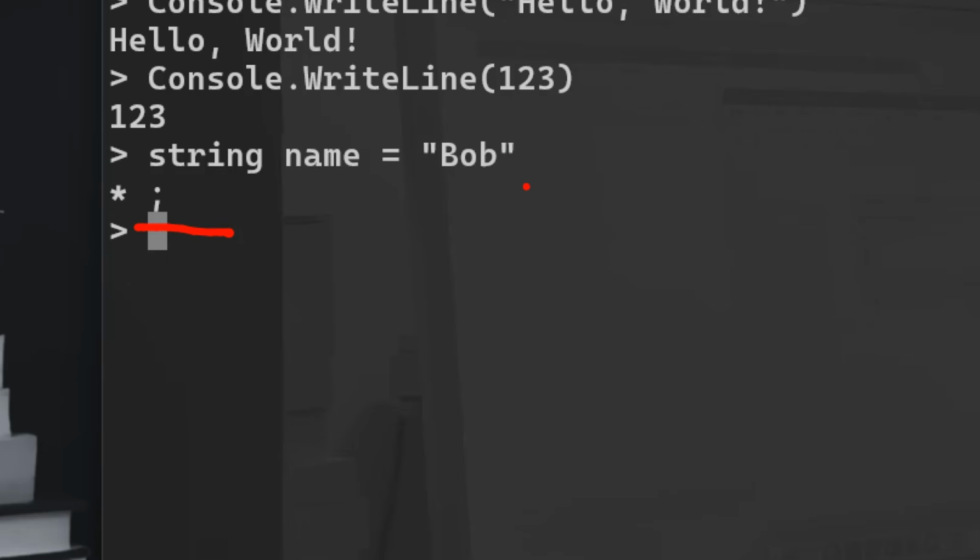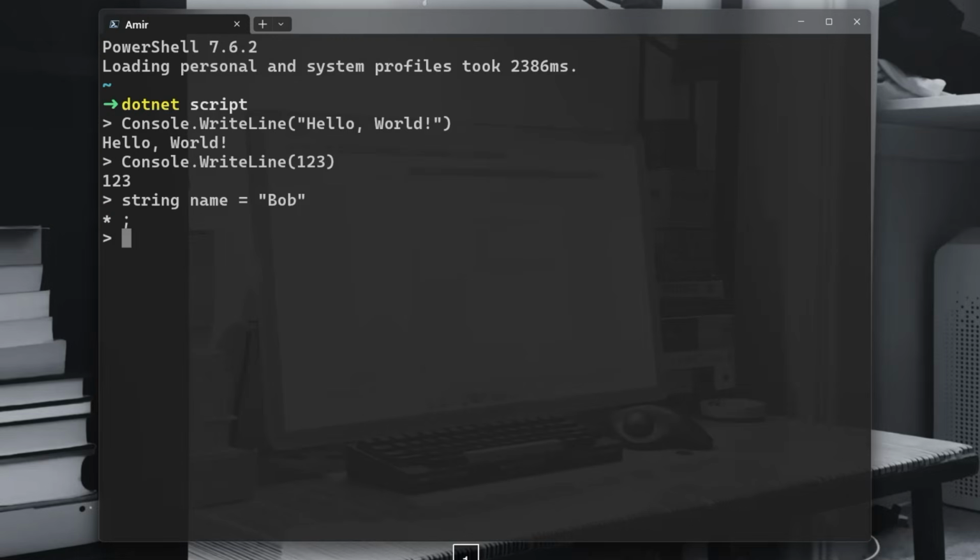As we haven't done it and pressed enter, the asterisk is telling you to continue the expression. So if you do name, that is Bob, and obviously you can do Console.WriteLine(name). That's how you can print variables: strings, numbers, Boolean types, whatever.